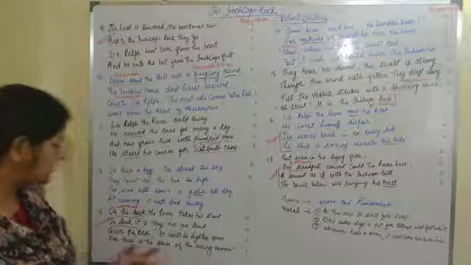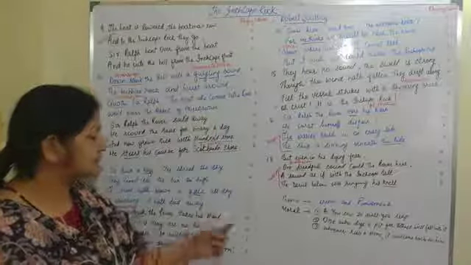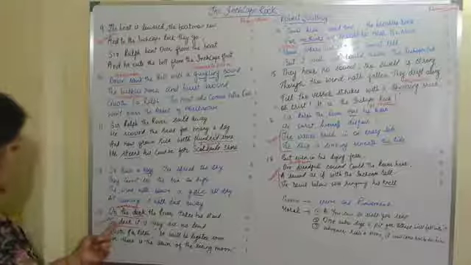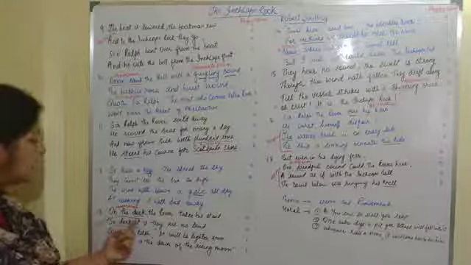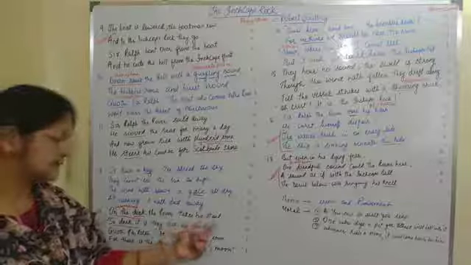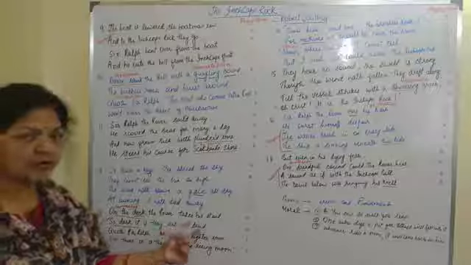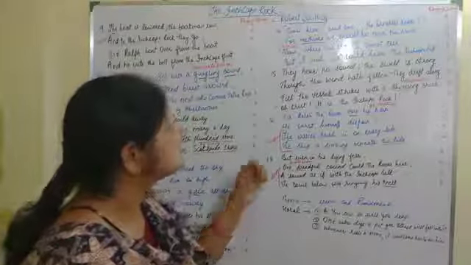Now the literary devices used in this stanza are: number 1, the rhyming scheme, that is AABB. Number 2, the inversion, and the line is: on the deck the rover takes his stand, so dark it is they see no land.